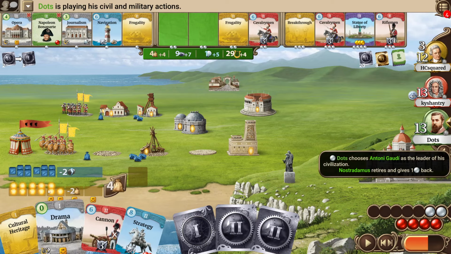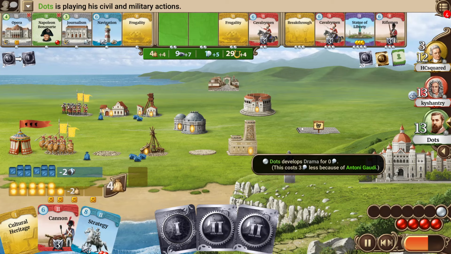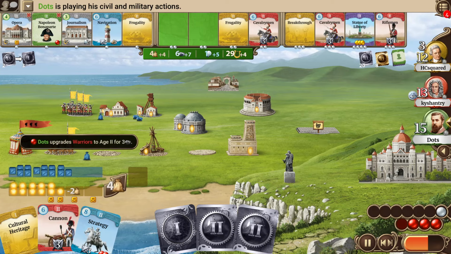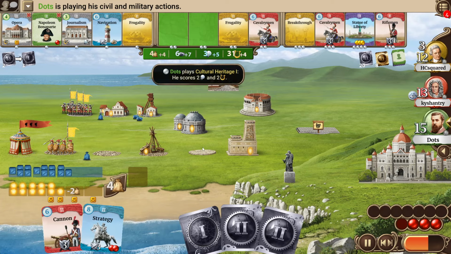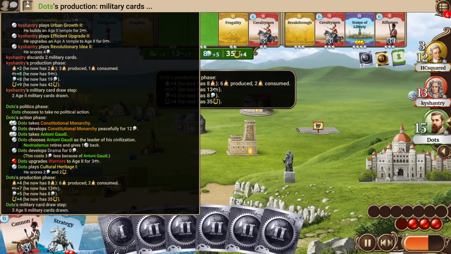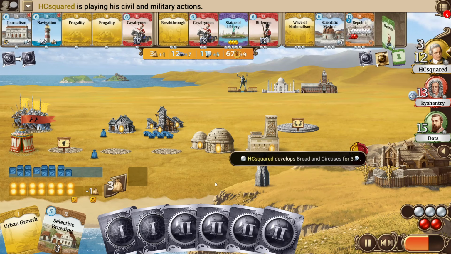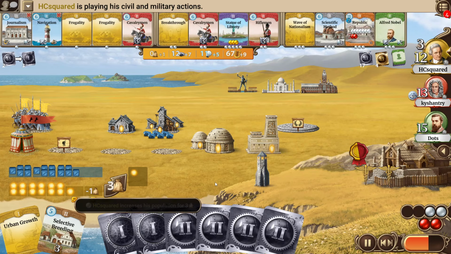Let's see if he goes for the drama or instead decides to go for the opera. He will go for the drama, I think that makes sense, it's just so much cheaper, and who knows how many operas he will even be able to build. He then goes for some more military, is now the strongest, and plays the revolutionary idea. Or what did he do? The cultural heritage. I saw some additional signs, but it was not enough to be a revolutionary idea.